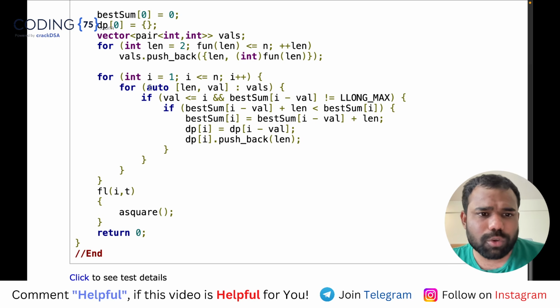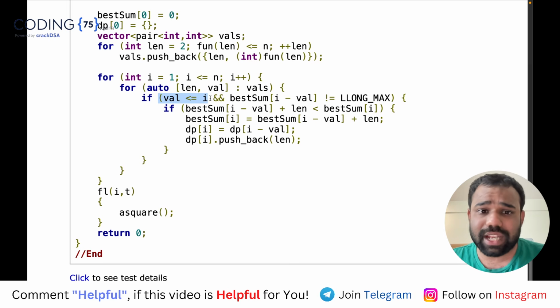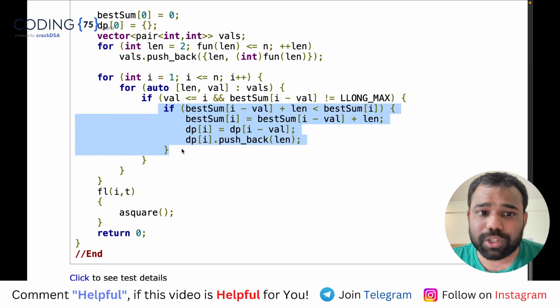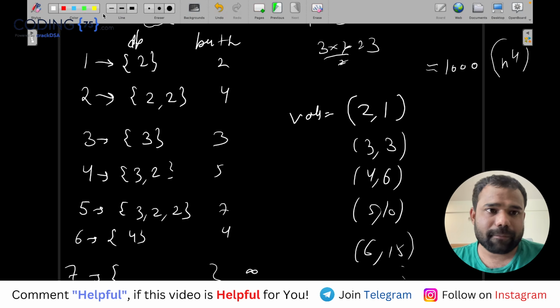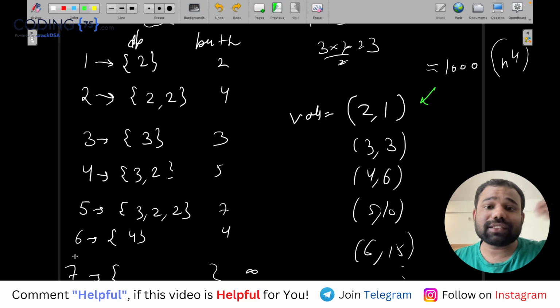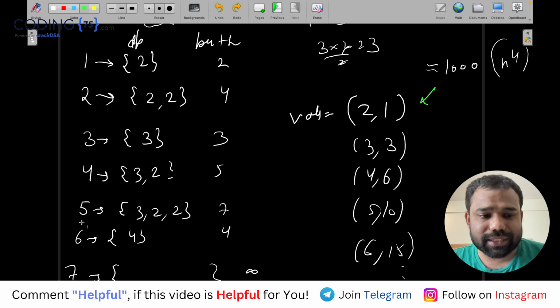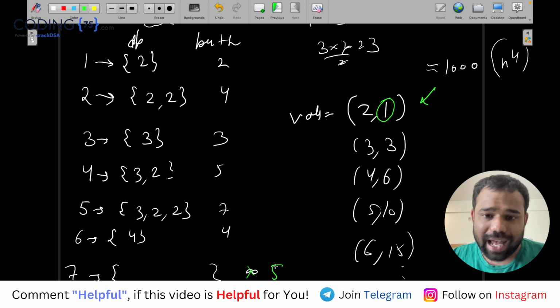Now what I'm doing, I'm going through all the values, and if any value is less than I, and I minus best value is already calculated, I'm putting it. Let's say I came here. I was saying that to get one subarray, I need two values. And here I want seven subarrays. So how much is required for six subarrays? You can see for six subarrays, 4 was required. So what I will do, I will make this 5. 4 plus 1, 5. And along with 4, I will add this 2 also.